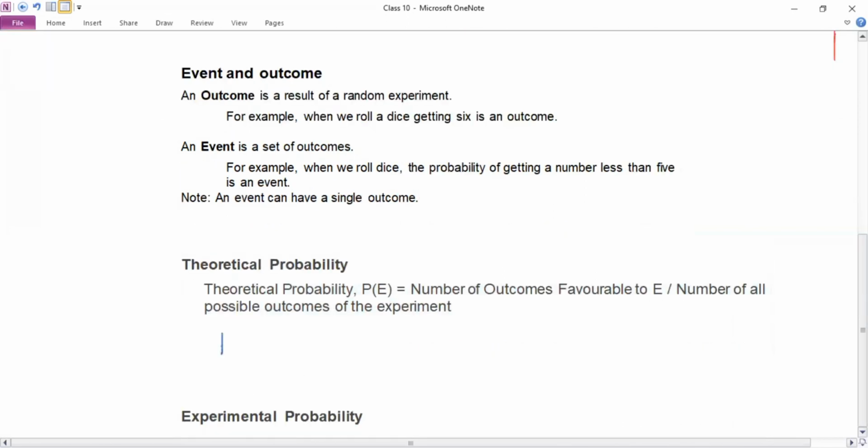That is the probability of occurrence of any event. Let us say that the event is E, then we can write it in this form. That is the favorable outcomes upon total outcomes.